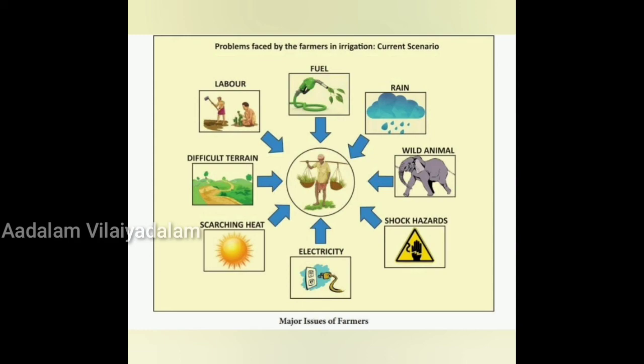And inadequate transport. One of the main handicaps of Indian agriculture is a lack of cheap and efficient means of transportation. So transportation must also be improved. Even at present, there are villages which are not well connected with main roads or with market centers. So they can't go and sell their goods. When they sell locally, they can't get that much yield.